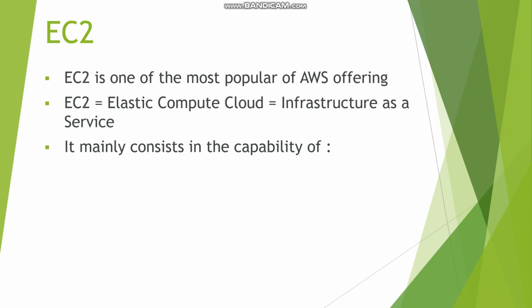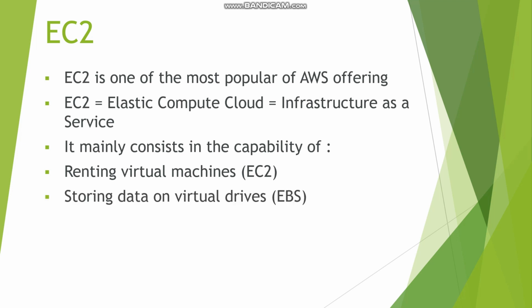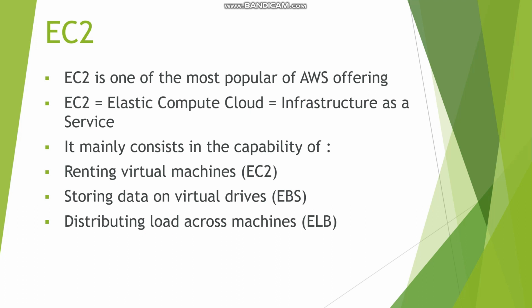It mainly consists of capabilities. What are the capabilities EC2 has? We can rent virtual machines in AWS. We can store data on virtual drives in EC2. We can distribute the load across machines. If you have a lot of EC2 machines and we want to distribute the load evenly to all the EC2 instances, we can use ELB, that is Elastic Load Balancer.